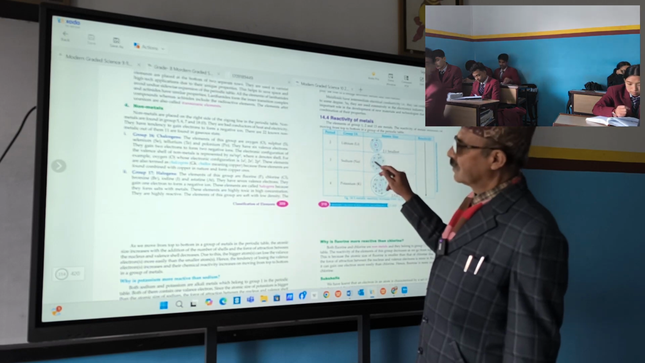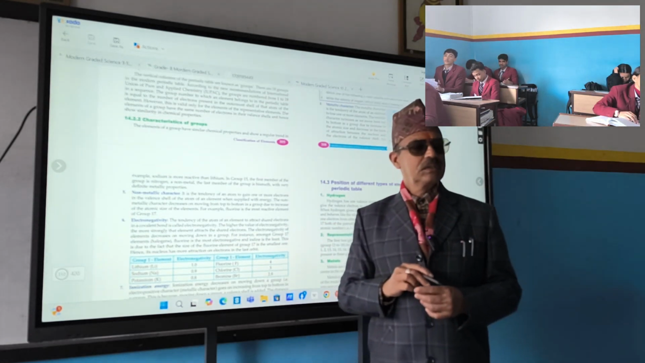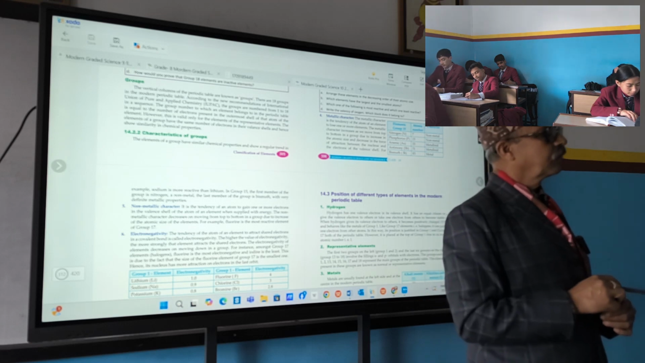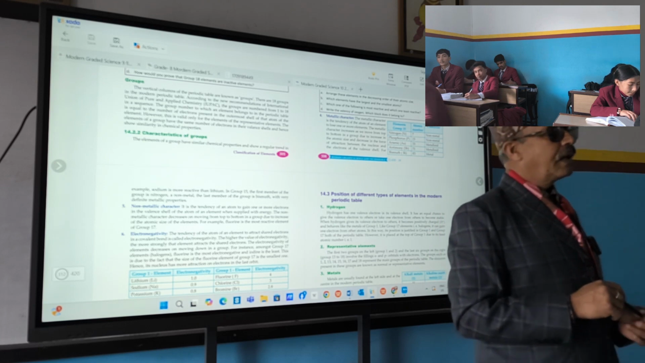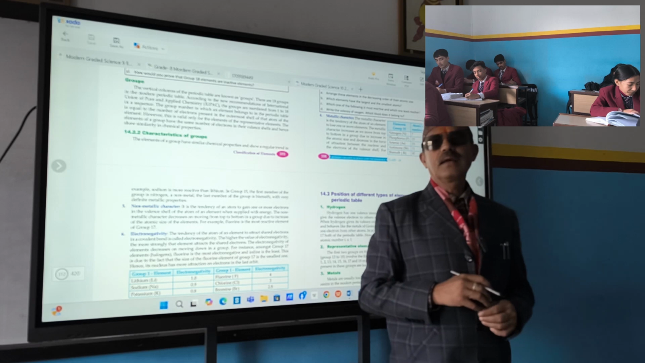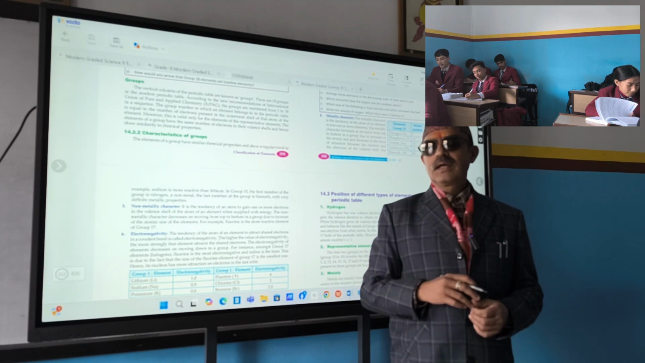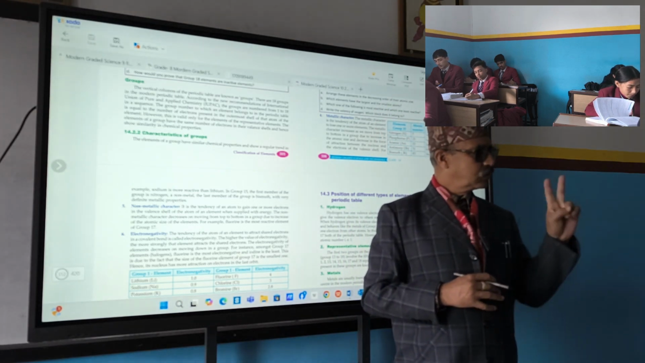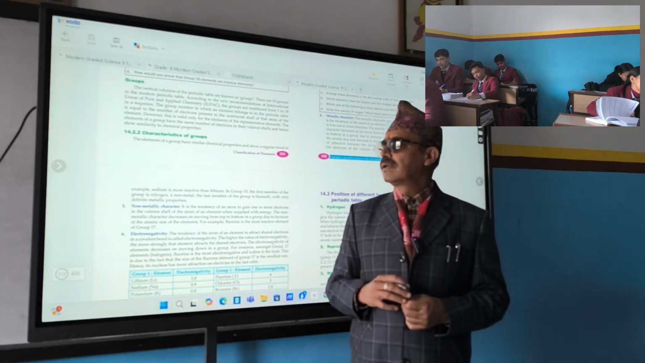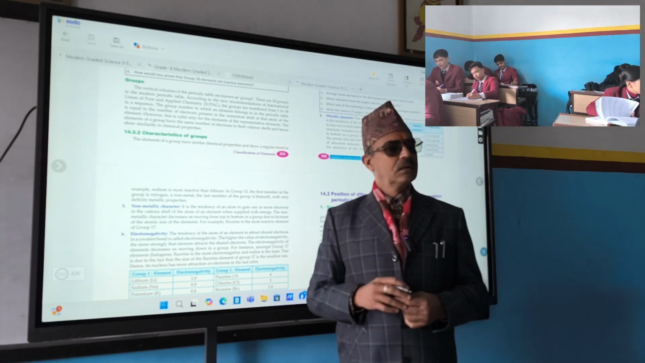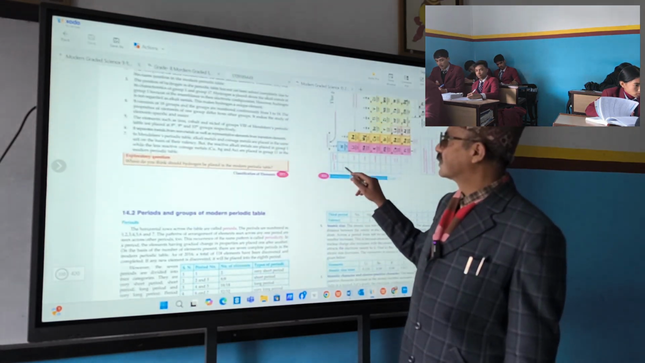The next question is differentiate between. The second question is differentiate between number A, alkali metals and alkaline earth metals. Alkali metals and alkaline earth metals. 2 points you must find out. And the second one is halogens and noble gases. Halogens and noble gases.